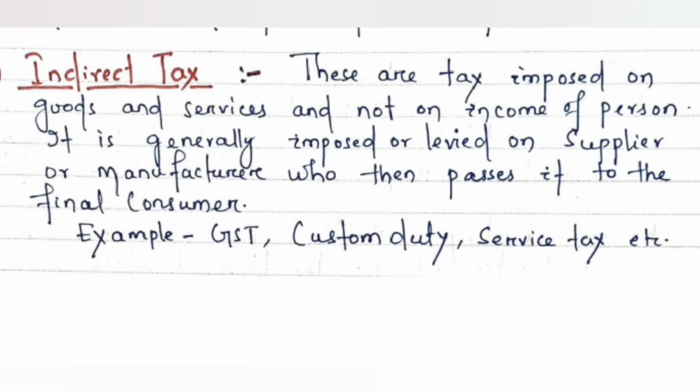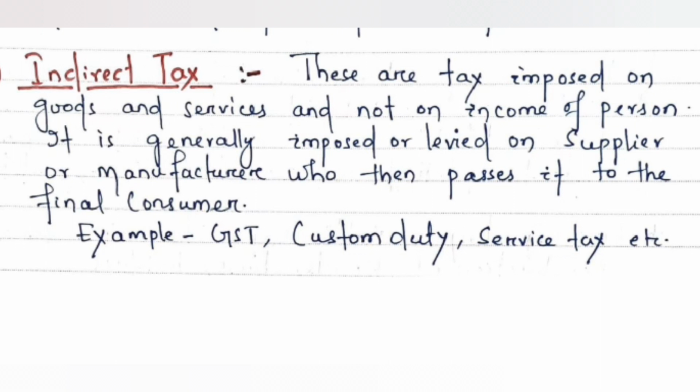These are tax imposed on goods and services and not on income of person. It is generally imposed or levied on supplier or manufacturer who then passes it to the final consumer. It means in indirect tax, the tax is imposed on the goods and services that are consumed by the consumer and not on the income of a person. So, whenever a consumer purchases any goods, he pays some tax which is not known to him. That is why it is called indirect tax. But he or she generally pays the tax while purchasing that commodity.